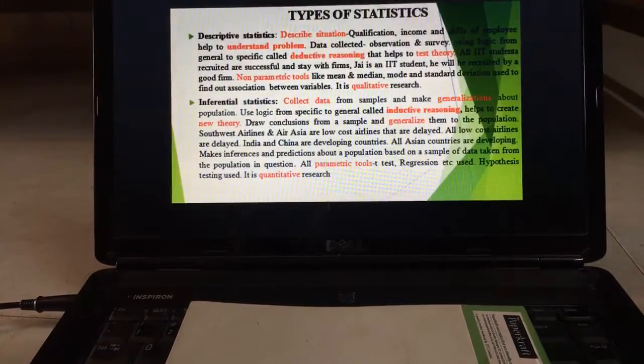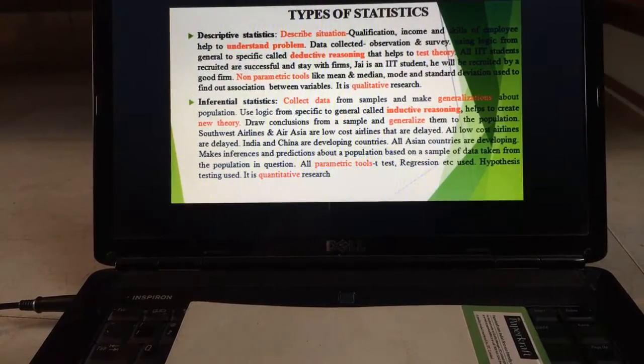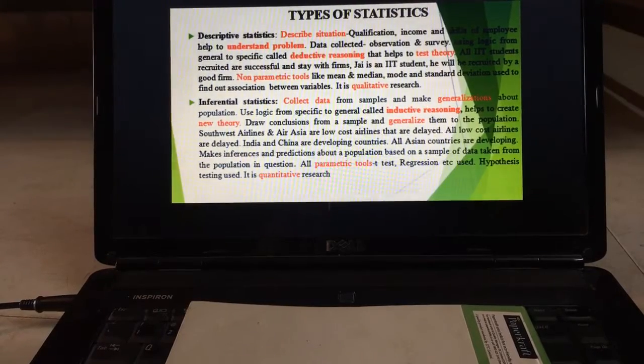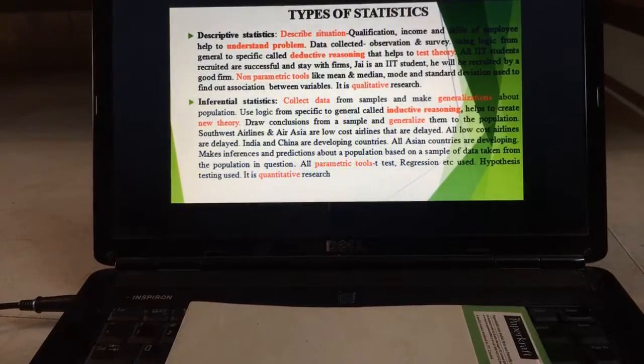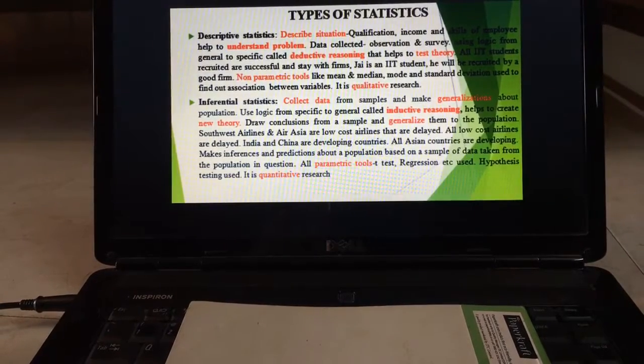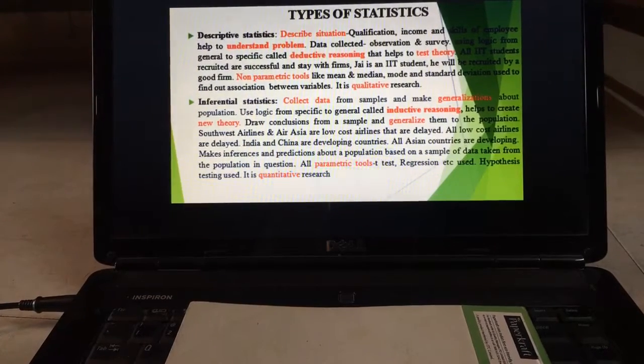Okay. Now coming to the next one, which is very important, a very basic concept in statistics. There are two types of statistics. One we call descriptive, another we call inferential statistics. In descriptive statistics, we are just explaining the situation. For example, a company wants to go for recruitment, so that is the situation. When they go for recruitment, obviously they will try to understand the problem. Many employees leave the company due to attrition. So in that case, what has to be done?